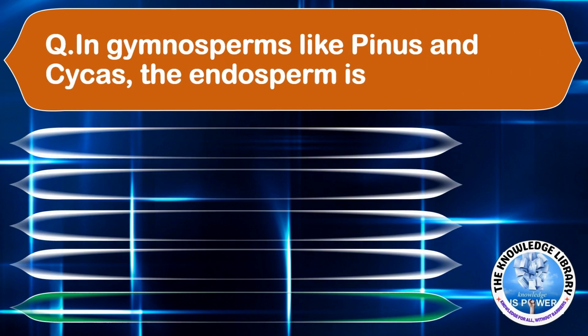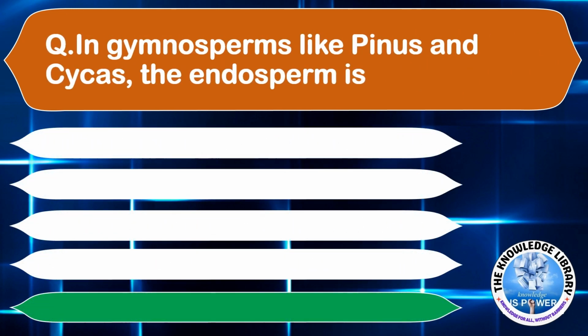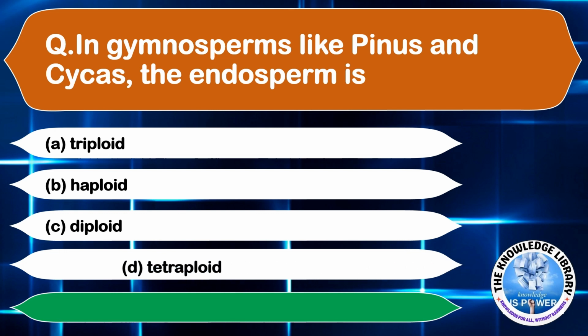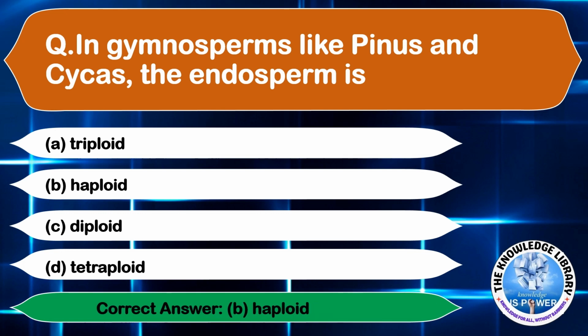In gymnosperms like Pinus and Cycas, the endosperm is option A, triploid. Option B, haploid. Option C, diploid. And option D, tetraploid. The correct answer is option B, haploid. Moving on to the next question.